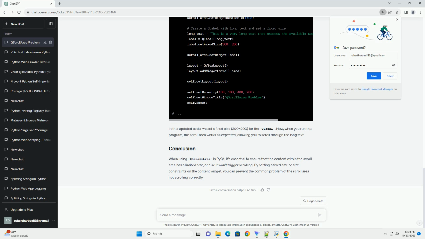In this updated code, we set a fixed size, 300 x 200, for the QLabel. Now, when you run the program, the scroll area works as expected, allowing you to scroll through the long text. When using QScrollArea in PyQt, it's essential to ensure that the content within the scroll area has a limited size, or else it won't trigger scrolling. By setting a fixed size or size constraints on the content widget, you can prevent the common problem of the scroll area not scrolling correctly.